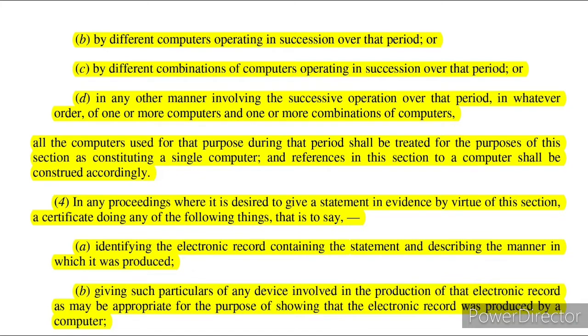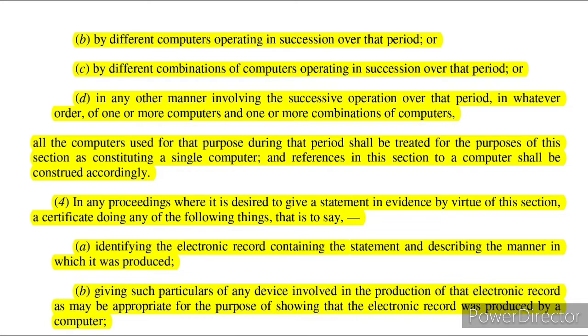We all know that computers may be operating in combination or singularly. Subsection 3 covers that possibility: in those cases, all such computers will be treated as one single computer.